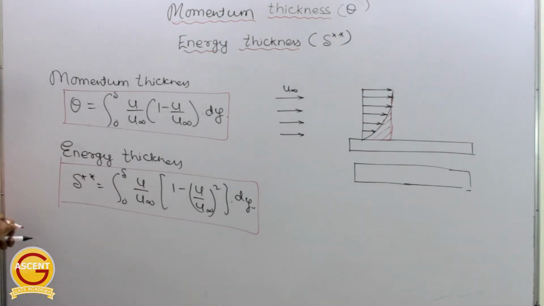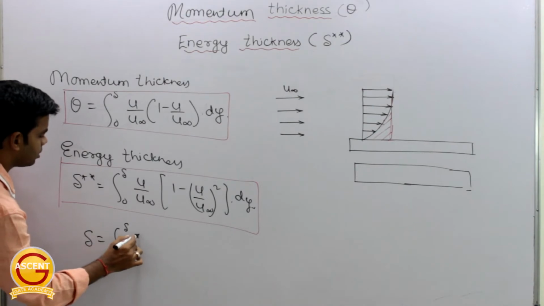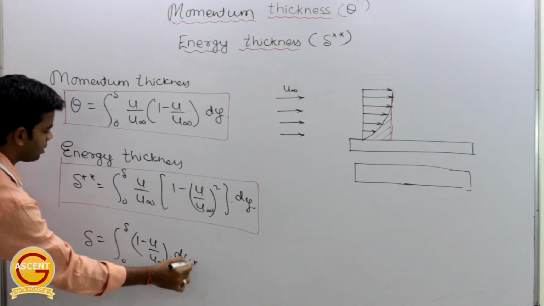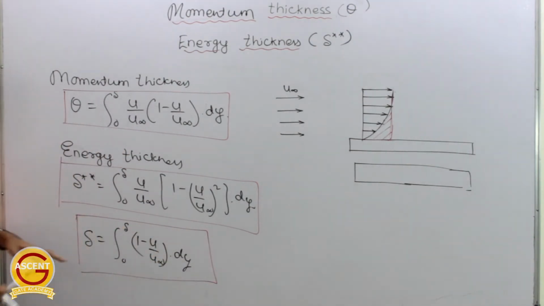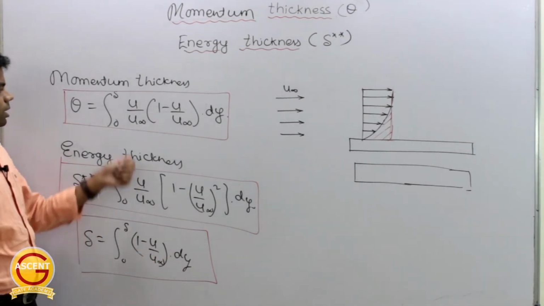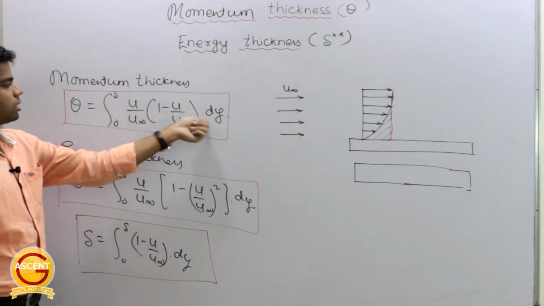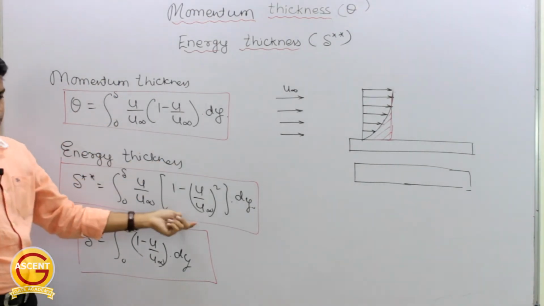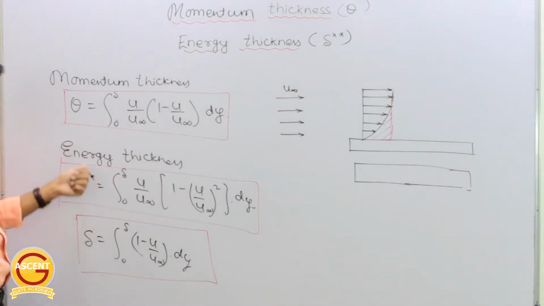We have already seen displacement thickness, which is del star, and which is equal to integration from 0 to del of 1 minus u by u infinity into dy. If I add an extra term u by u infinity here, it becomes u by u infinity times 1 minus u by u infinity into dy, integration from 0 to del; this becomes momentum thickness. And if I square the inside term, u by u infinity times 1 minus u by u infinity, whole square into dy, this becomes energy thickness.